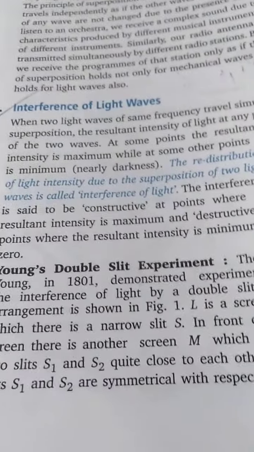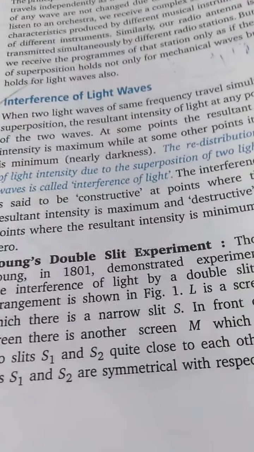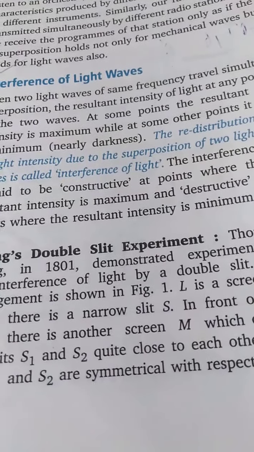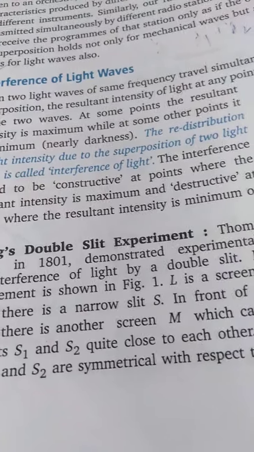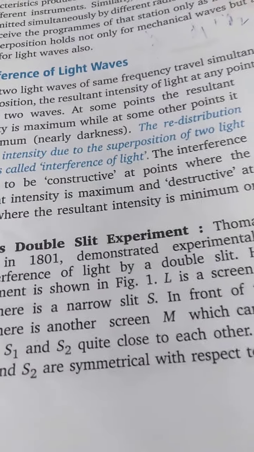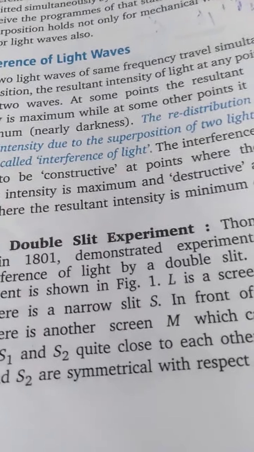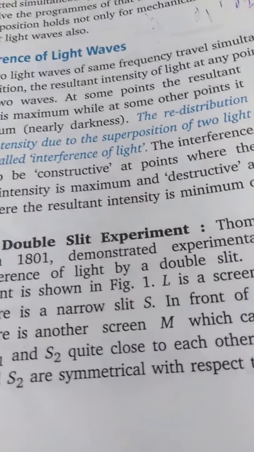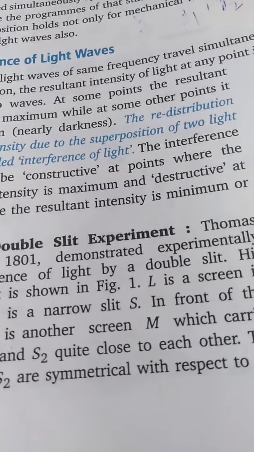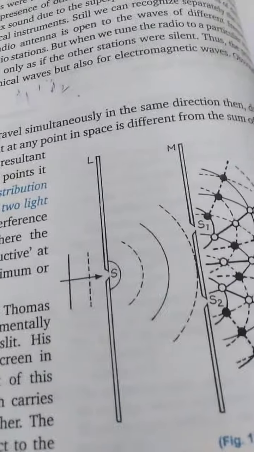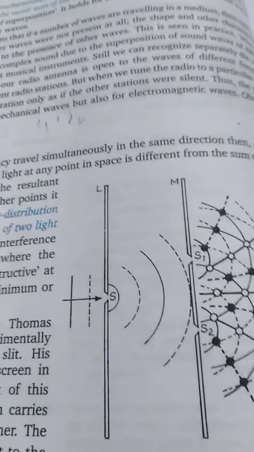Now the wave theory was supported by the experiment of the scientist Young that we are going to see now, that is popularly called YDSE, Young's double slit experiment. See, what was the experimental setup? Let us try to see.